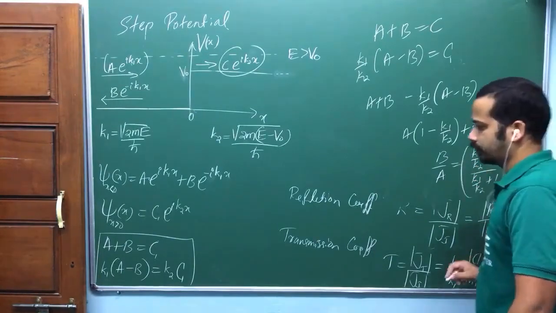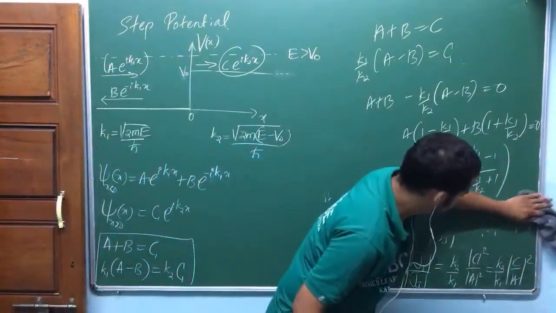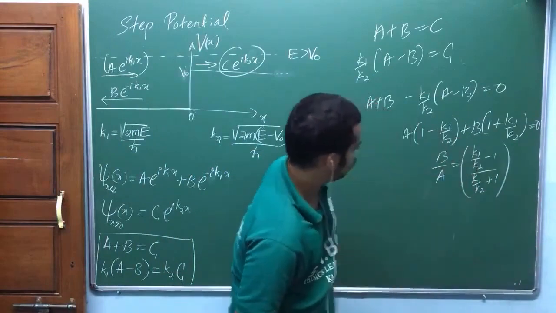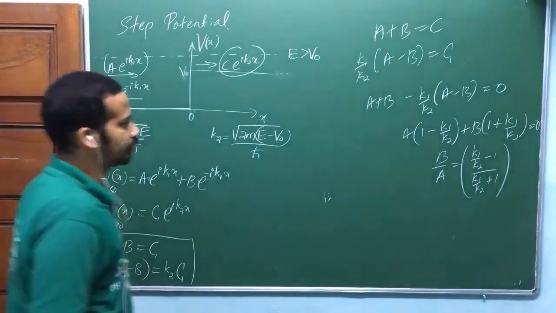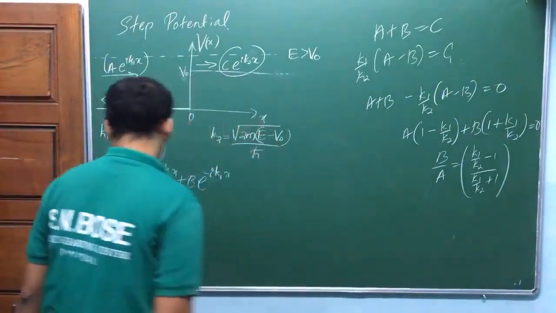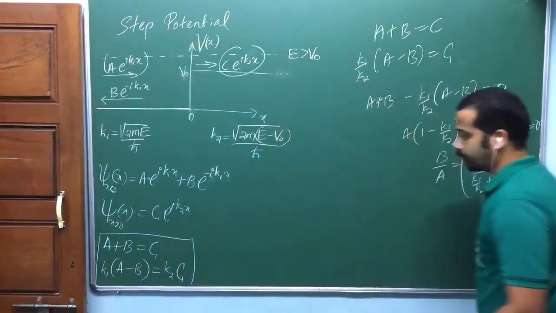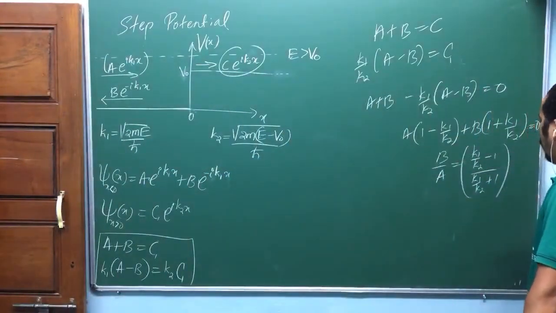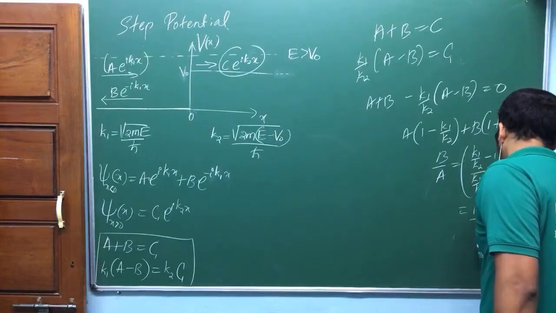Am I right or not? Somebody check this out. I've done it roughly. Check that out. Am I right or not? This should be K1 minus K2 divided by K1 plus K2.